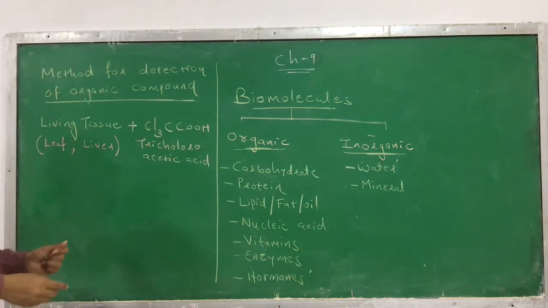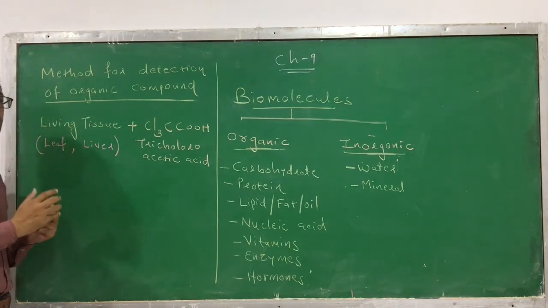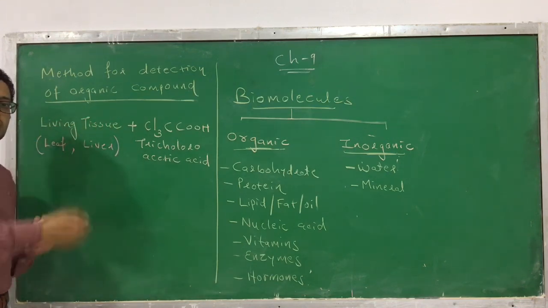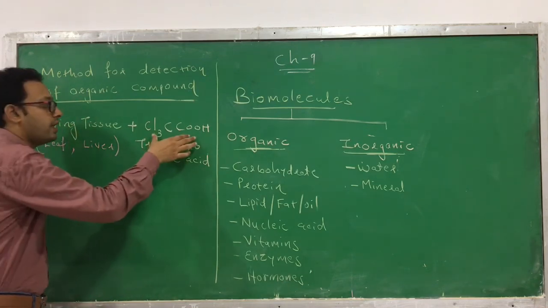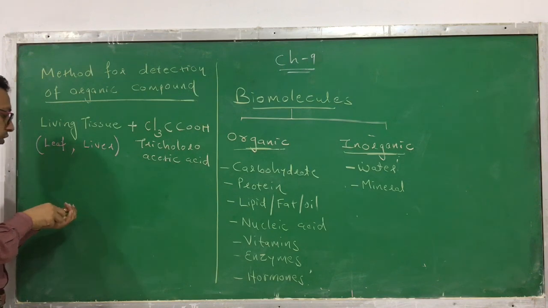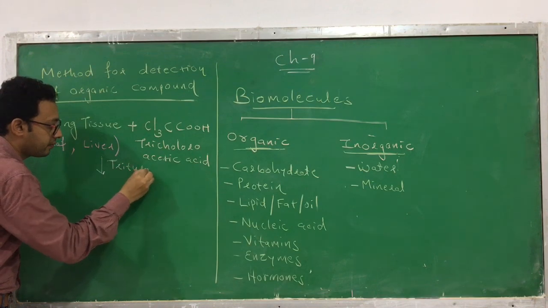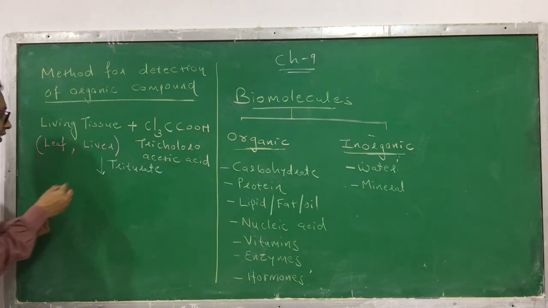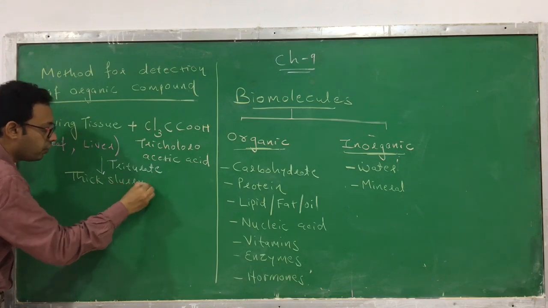So the first step in the determination of organic compounds that you can find in a living system or any living organism: you have to take any living tissue, which may be a leaf or stem or liver or stomach, any living tissue of plant or animal or any microorganism. You have to mix it with trichloroacetic acid, ClCOOH. Okay, so you have to triturate it, that means you have to mix it. When you mix it thoroughly, you will get a thick slurry.